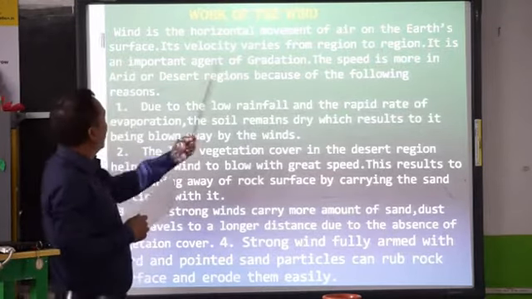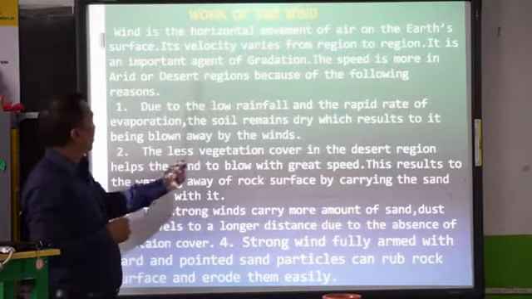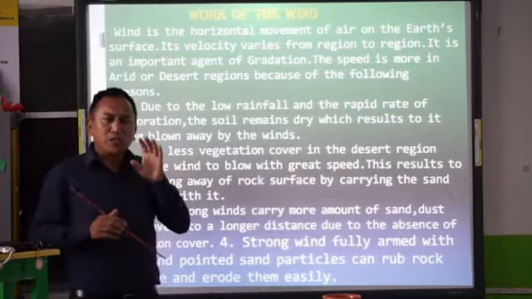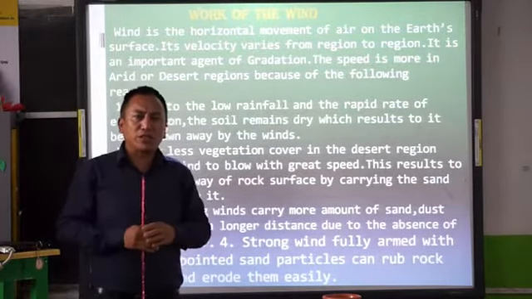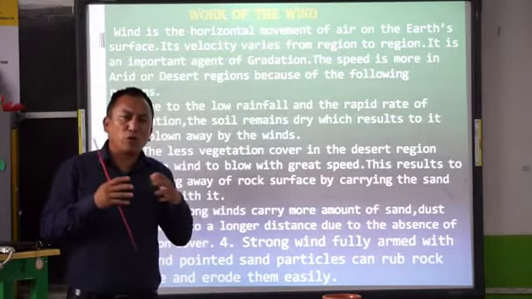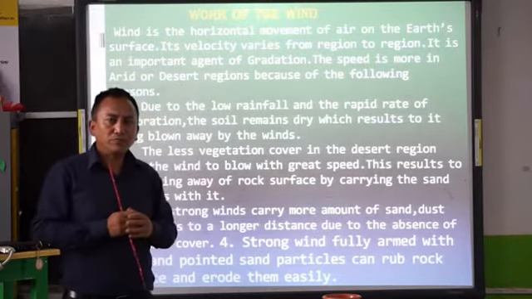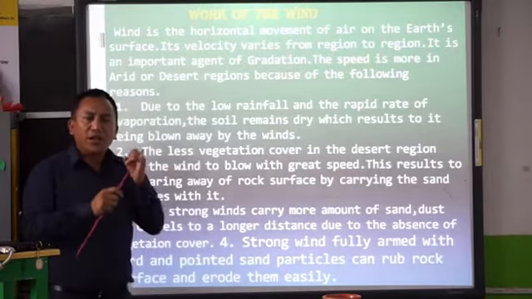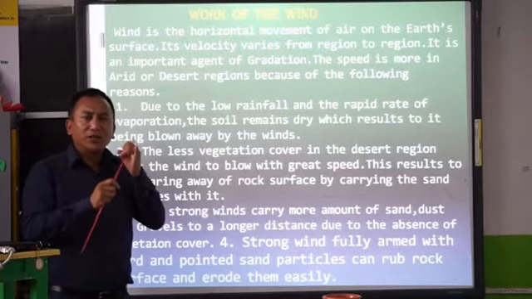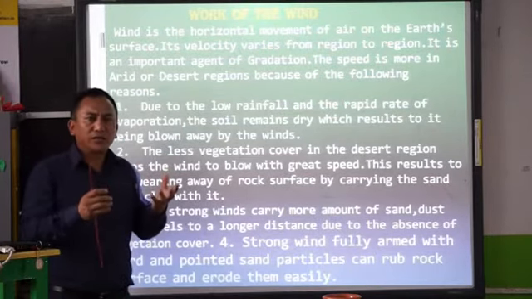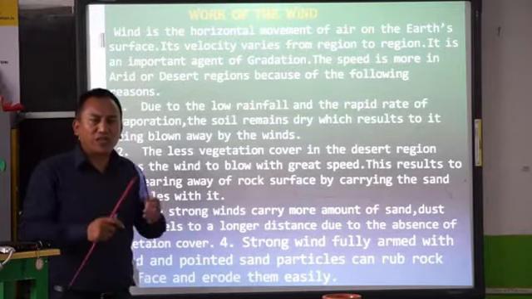The speed of the wind is more in the arid or desert regions because of the following reasons. Now you can see that the speed of the wind is more in the desert regions compared to the areas where there's a lot of forest and vegetation. Now why is this so? It's because mainly in the desert region the sand, the mud is very dry and light, because of which it gets eroded very fast.